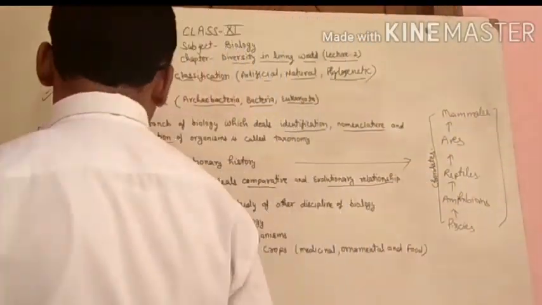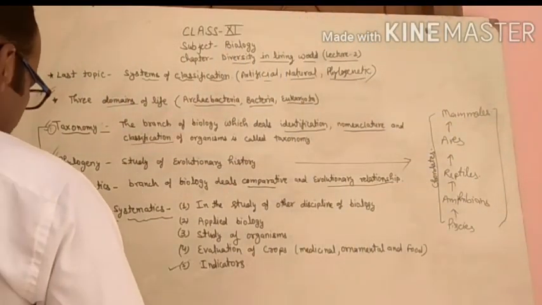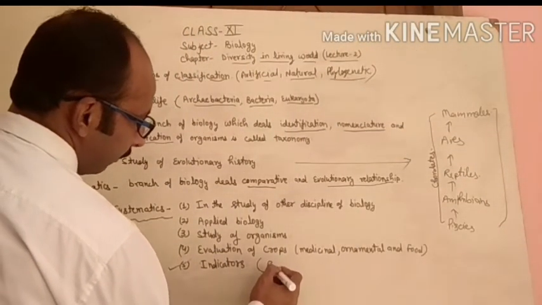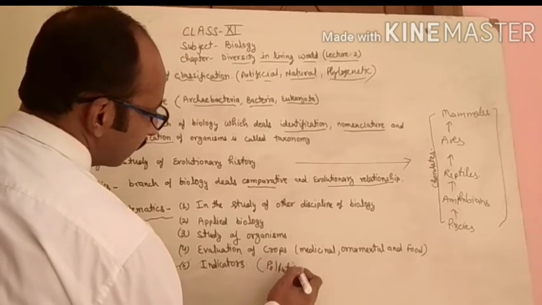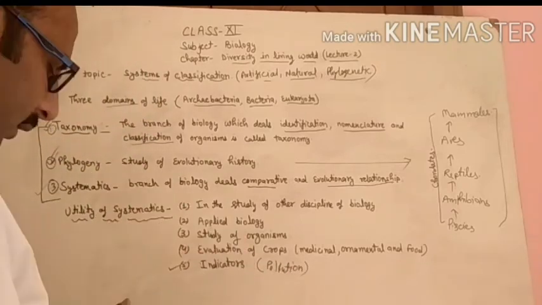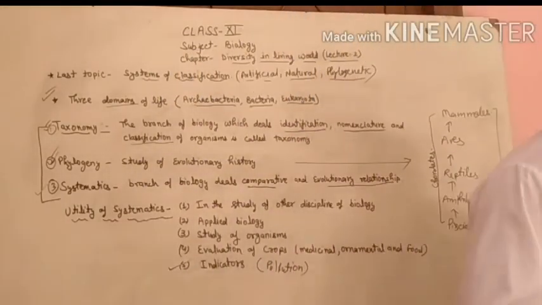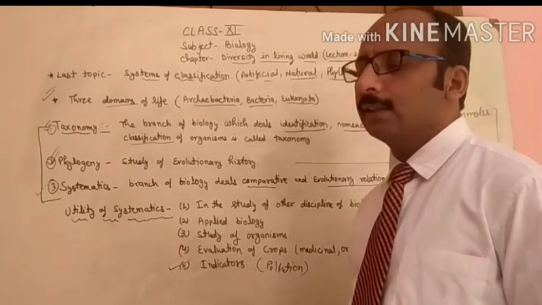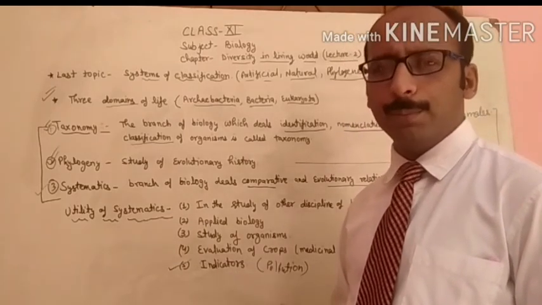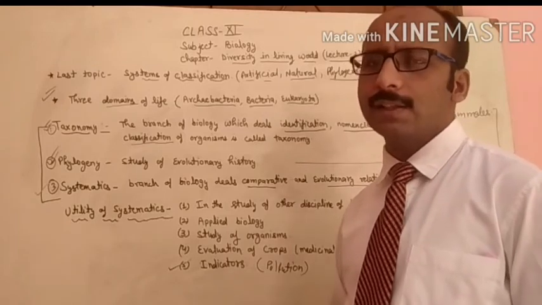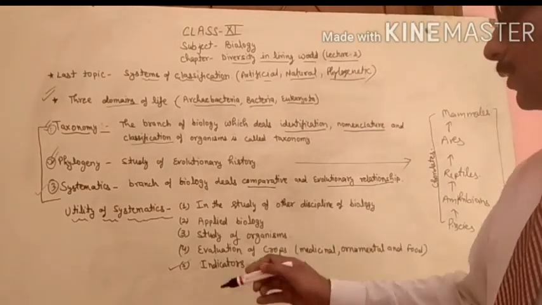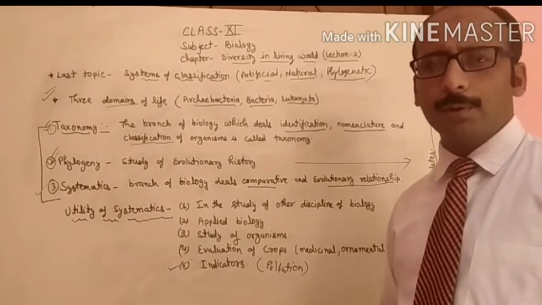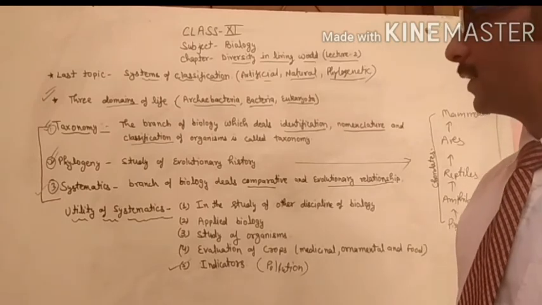Last utility of classification is the indicators. Many plants are indicators of pollution and other information also. By the systematics of classification, we can say that this kind of plant helps us in finding different categories, and pollution, which is the most important indicator of environmental pollution. So that is a summary for today's lecture.